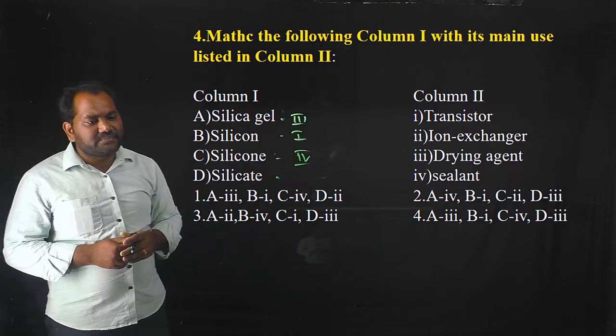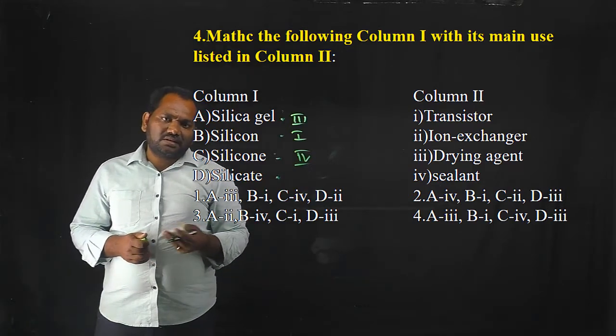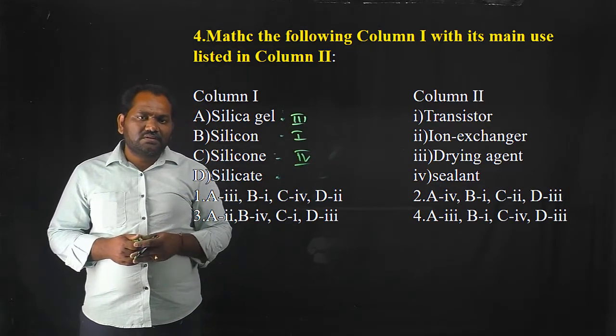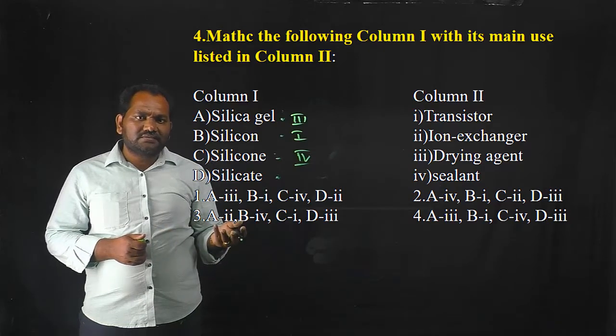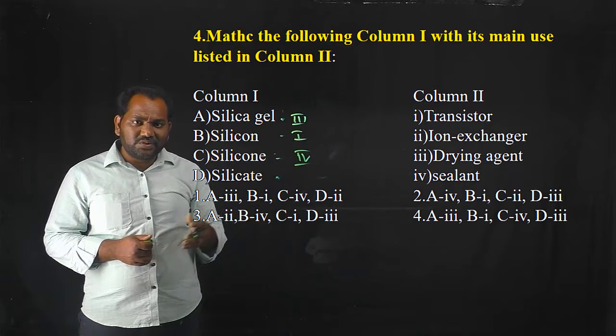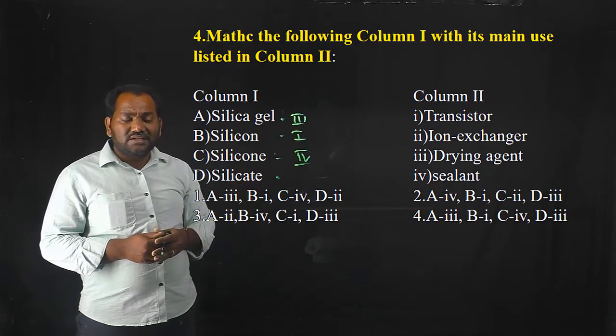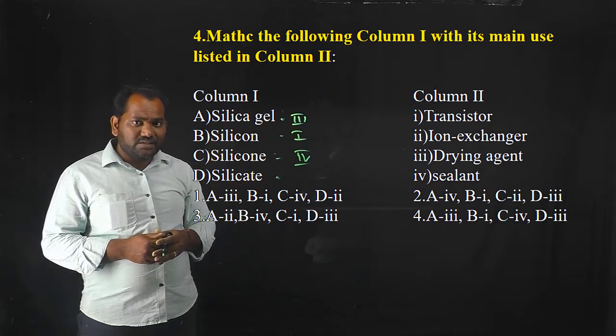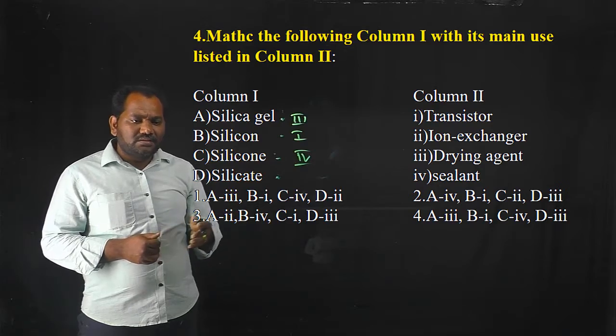And silicate. In the case of zeolite, sodium aluminum silicate is a type of ion exchange resin, used to remove the hardness-causing substances in water. Sodium aluminum silicate is an important compound in zeolite.